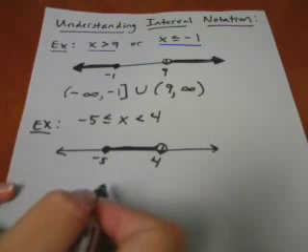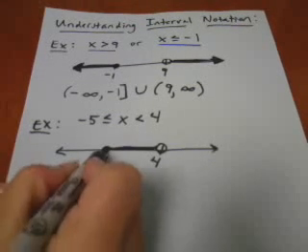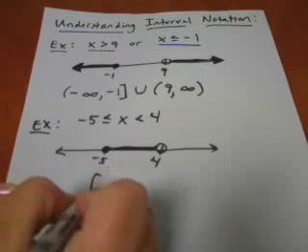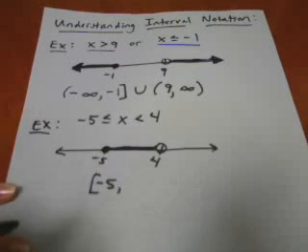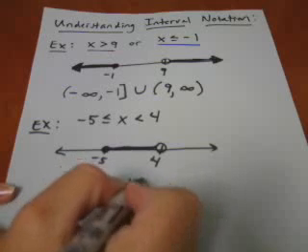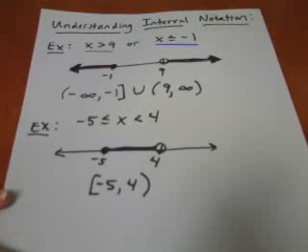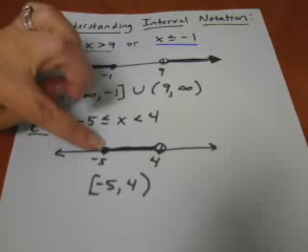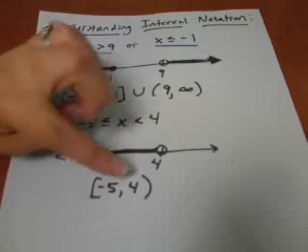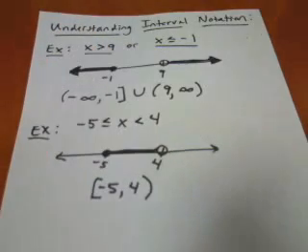The way you write this one in interval notation, you start at the number -5, which is included, so we use a bracket, and you go to 4, which is not included, so we use a parenthesis. It is possible that sometimes you'll have interval notation that looks like an ordered pair. If this had been an open circle, it would be parenthesis -5, 4, and it would look just like an ordered pair, but it's actually not. So there's a big difference between these two problems.